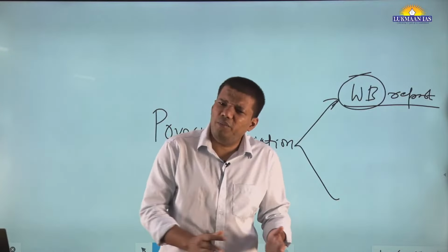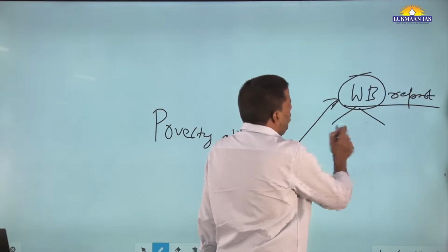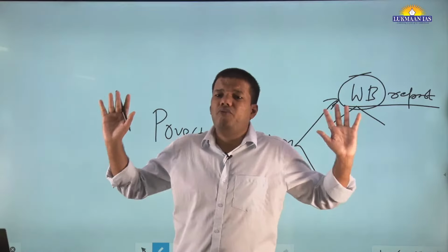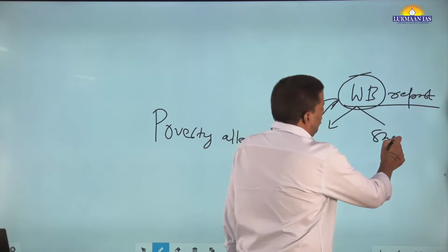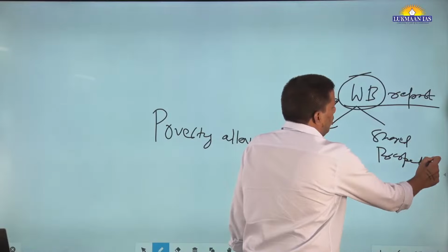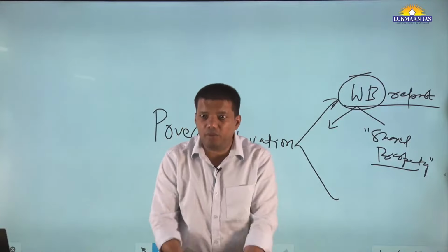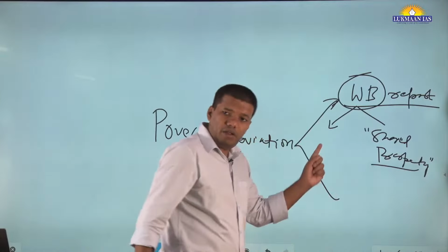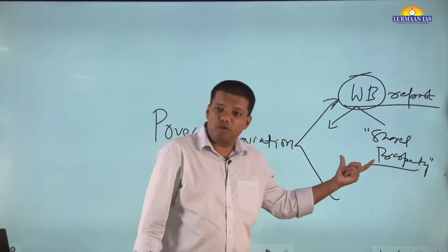The World Bank has mainly come into poverty alleviation. So the World Bank's two most important goals are reducing abject poverty in all its forms by 2030, and second, shared prosperity. Shared prosperity means prosperity for the people living at the bottom of the pyramid. You understand the bottom of the pyramid, right? So whenever you talk about the World Bank, always think about these two goals.